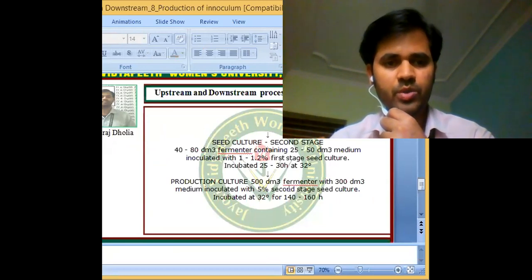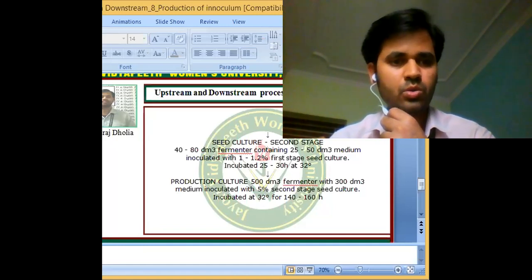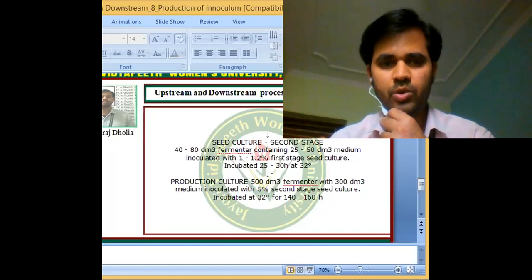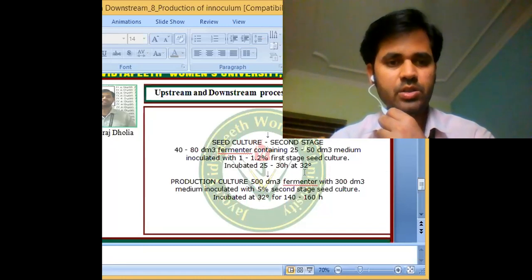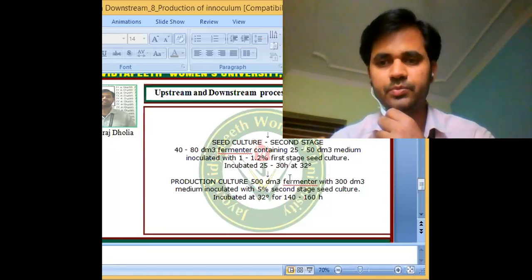From the first stage seed culture you take 1 to 1.2% of the initial culture. So if it is 100, then you use inoculum 1 to 1.2. Again you incubate this at 32 degrees Celsius for 25 to 30 hours.